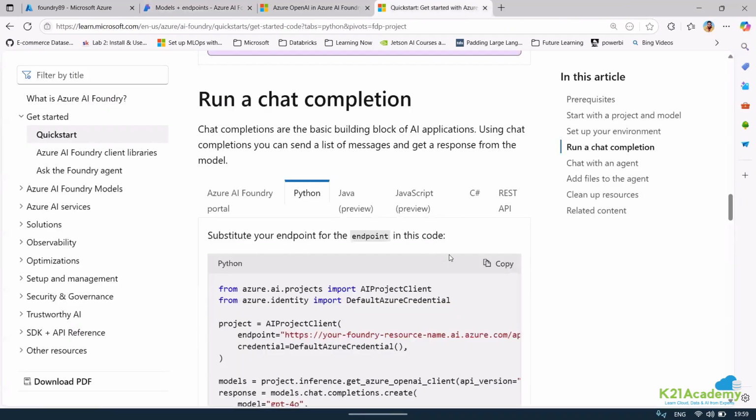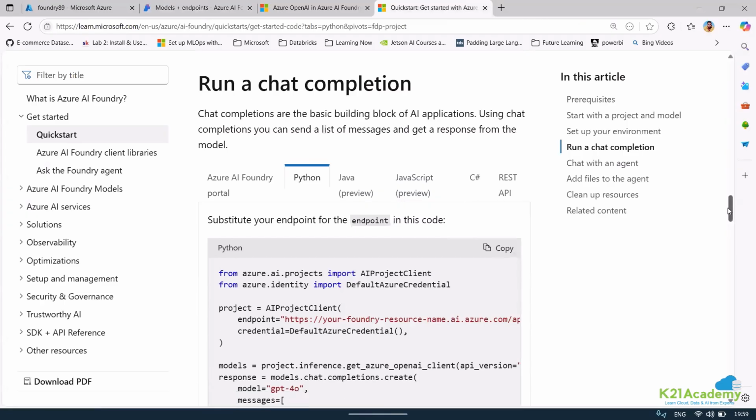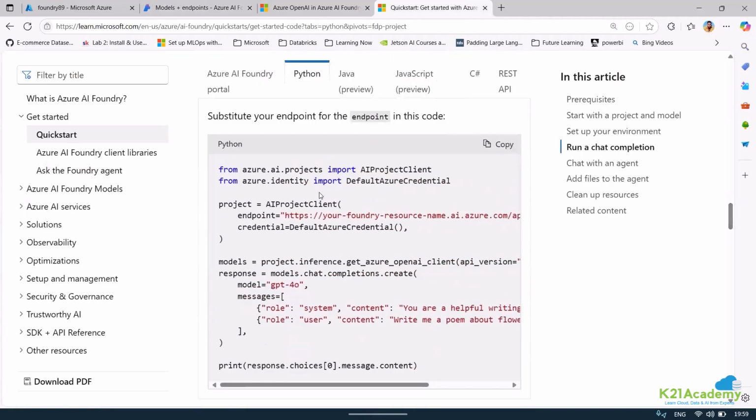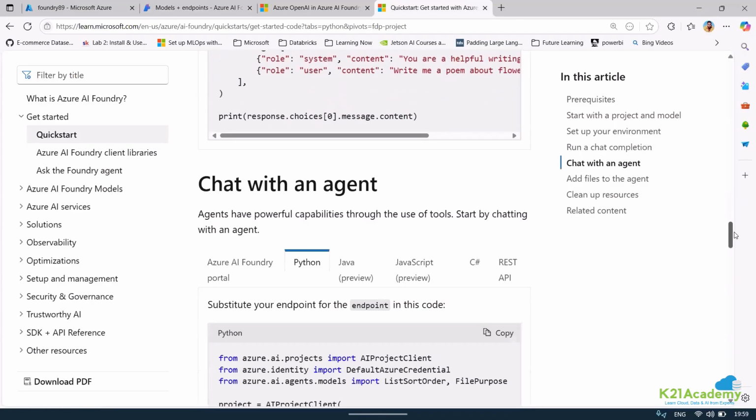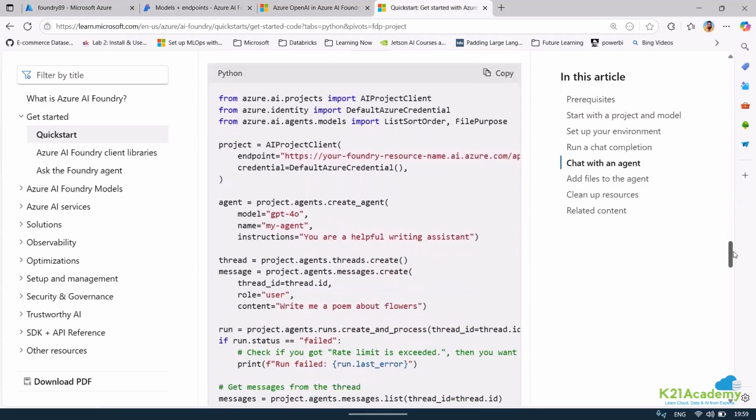Right now, apart from that, I was just talking about Python. You can connect to your endpoint and get a response from a large language model. If you want to chat with an agent, you can even go ahead and create an agent. An agent is more precisely useful when you want to derive some automated task. At that point of time, an agent can be very helpful.